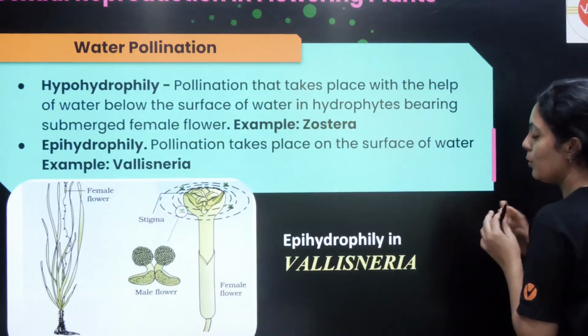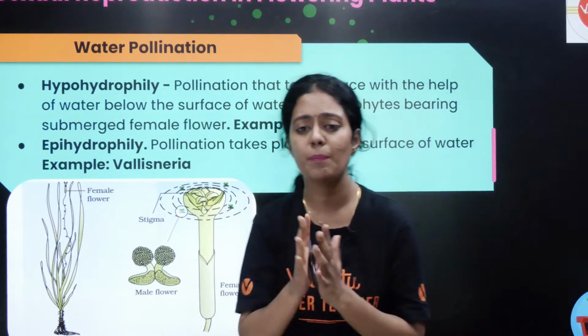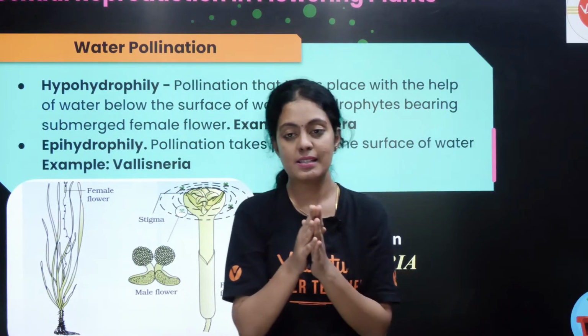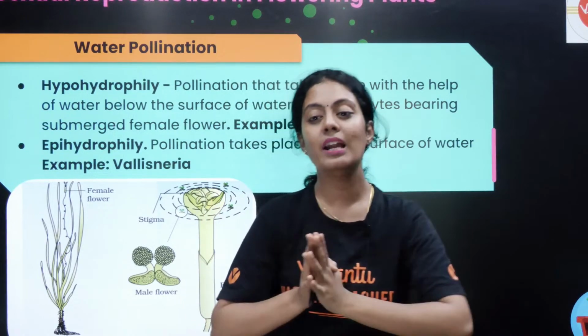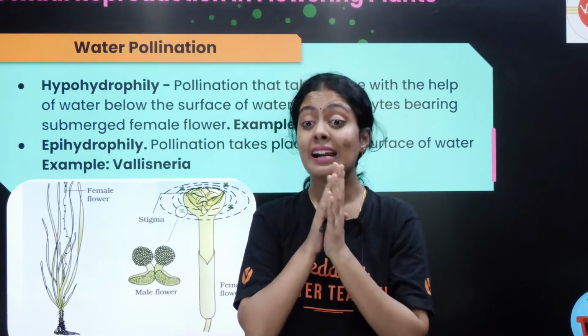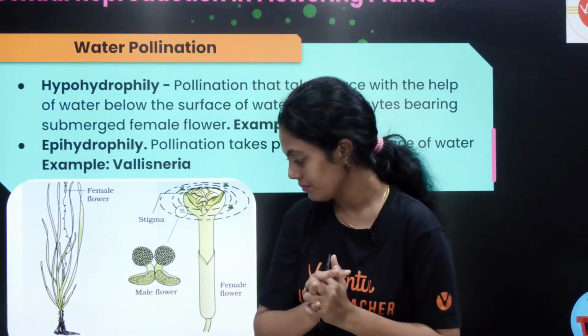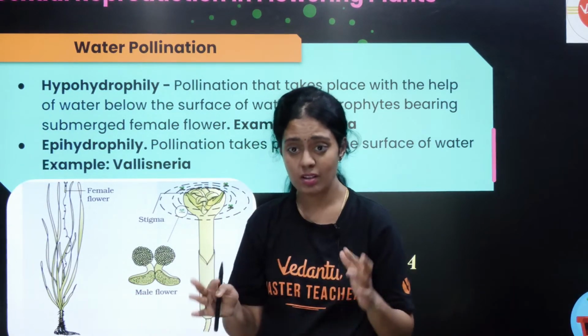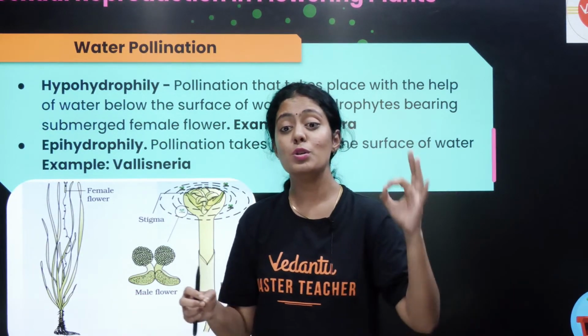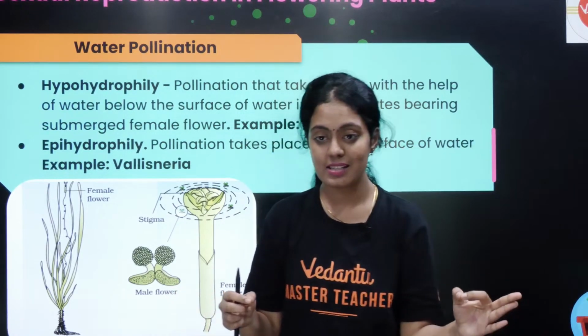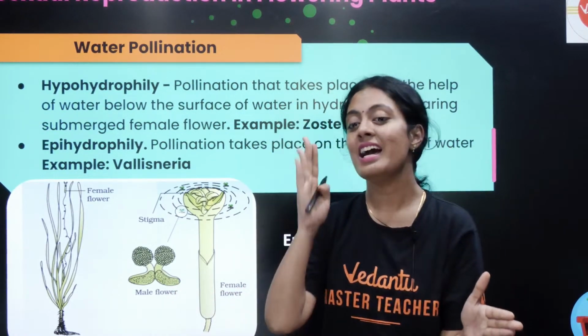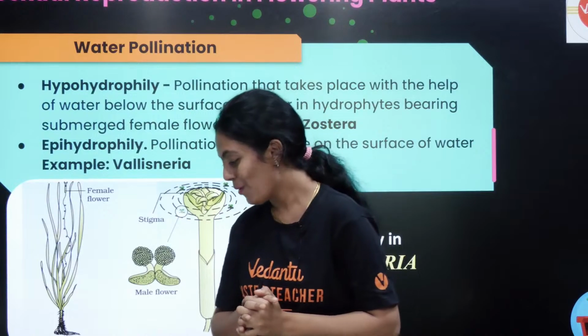I will give you a statement. Let me see how many of you will tell it correctly. Pollen grains produced by wind pollinated flowers are light and sticky. Is it true or is it false? I repeat, pollen grains produced by wind pollinated flowers are light and sticky.